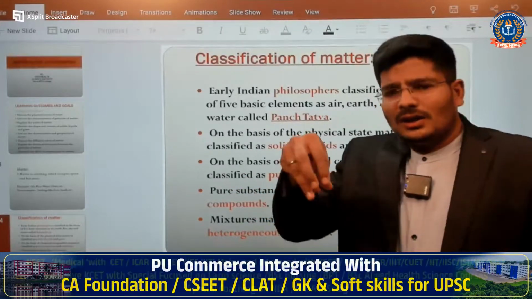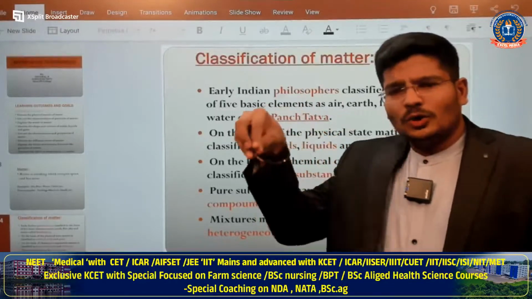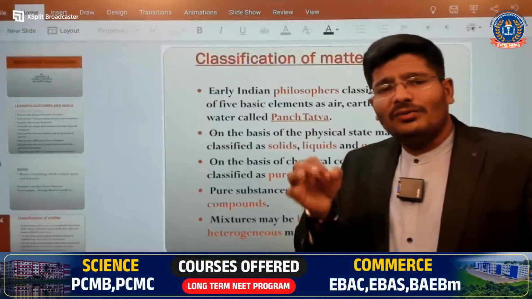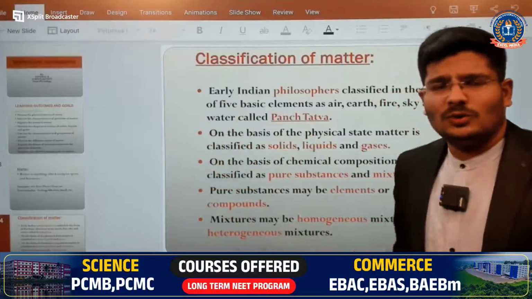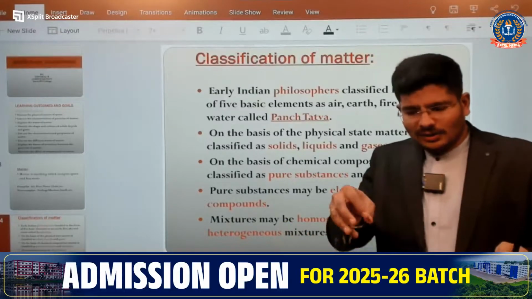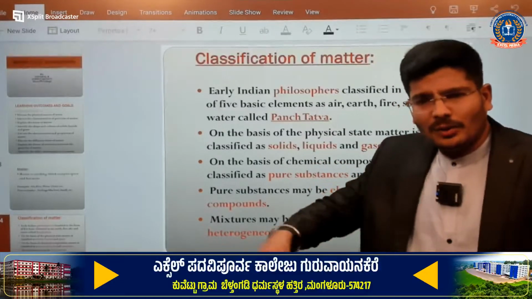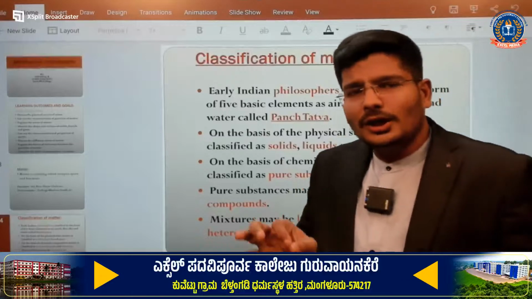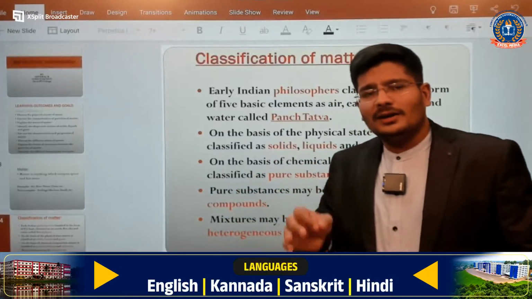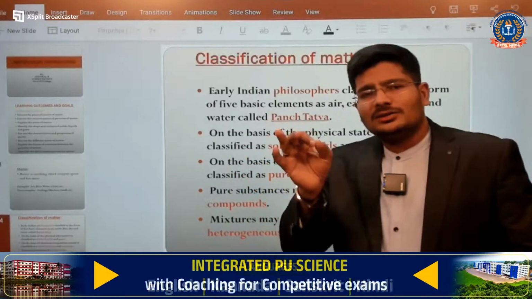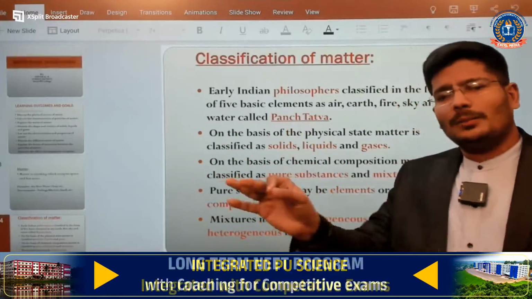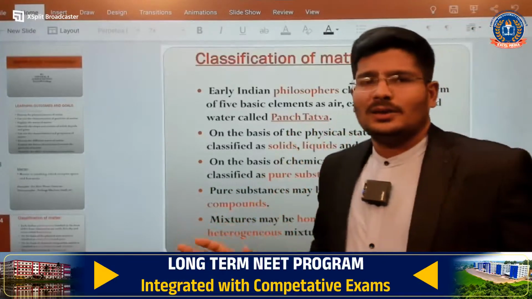If you take a small portion from that solution, from anywhere in the solution, you will find uniform concentration and uniform composition. You will find the same amount of atoms and molecules everywhere, and even the chemical and physical properties remain the same. So that is homogeneous.